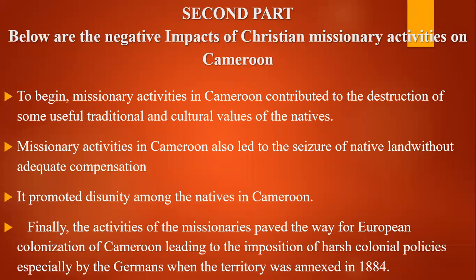Missionary activities in Cameroon also led to the seizure of native land without adequate compensation. It promoted disunity among the natives in Cameroon. Finally, the activities of the missionaries paved the way for European colonization of Cameroon, leading to the imposition of harsh colonial policy, especially by the Germans when the territory was annexed in 1884.